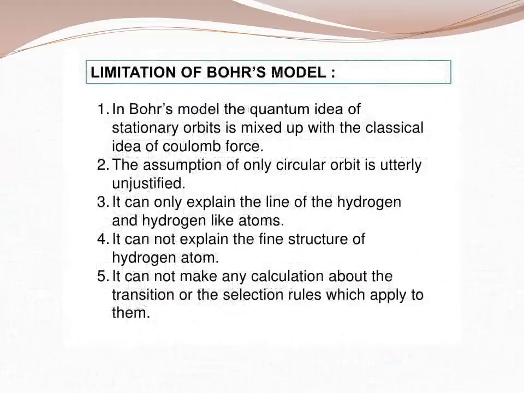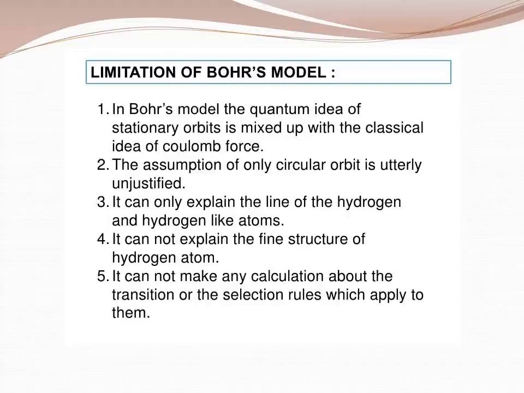Now, there are not only advantages, there are also negativities in Bohr's atom model. That is called the limitation. What are the limitations? Bohr's atom model is applicable only to species having one electron, such as hydrogen, lithium, etc., and there is only one electron in the valence shell. So it is not applicable to multi-electron species, applicable only for one electron.